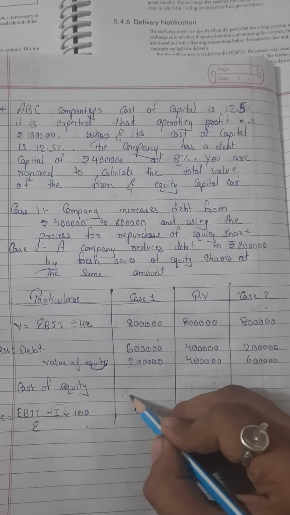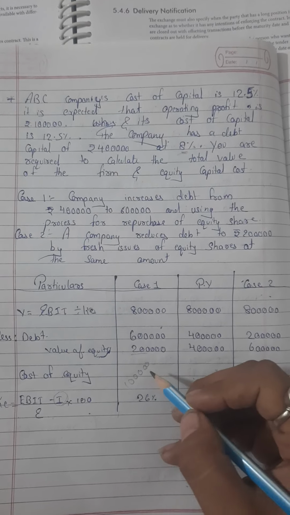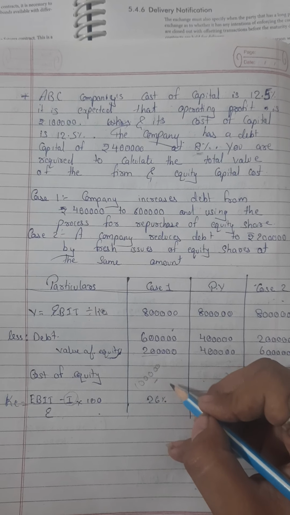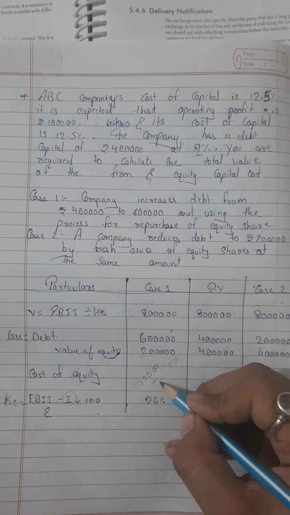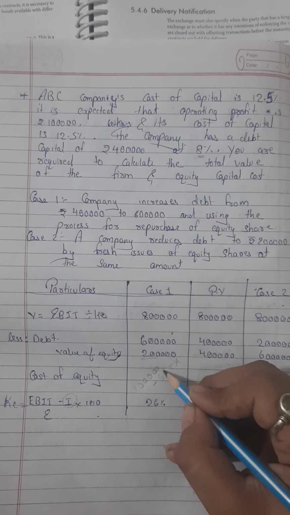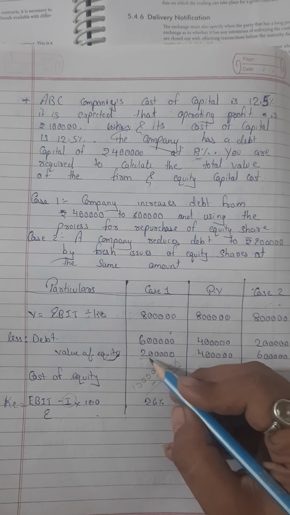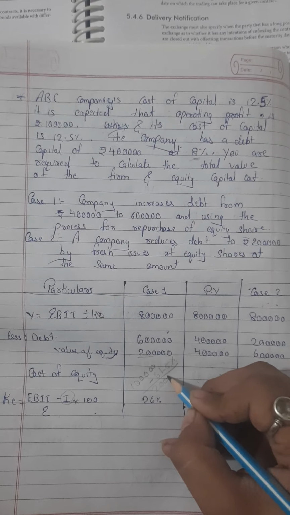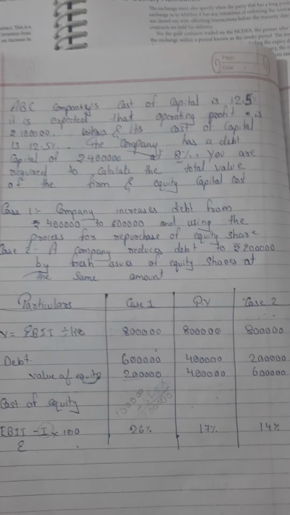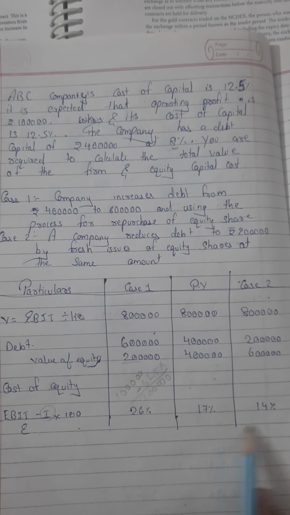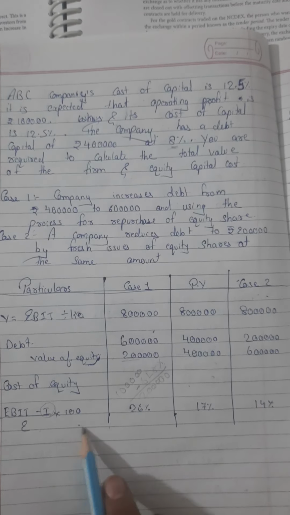So minus interest, that is 8% of 6 lakh, divided by value of equity, it is 2 lakh here. Right? That's how we will solve these equations.